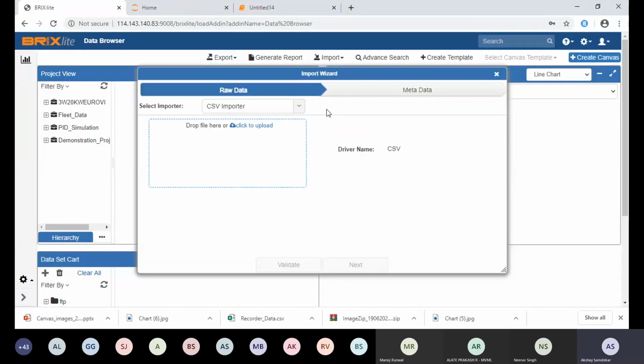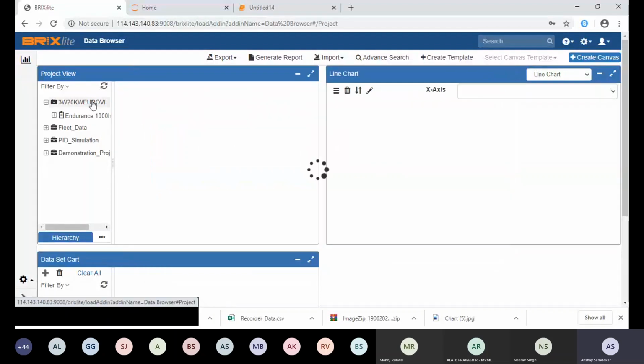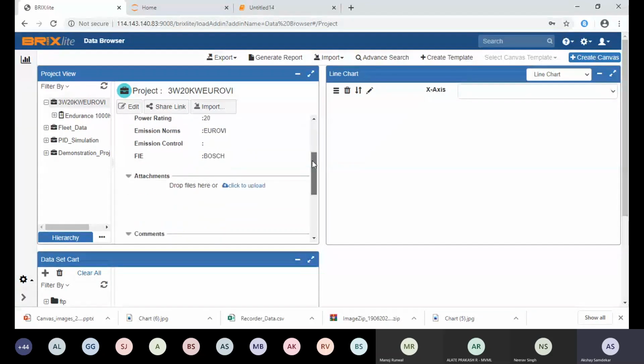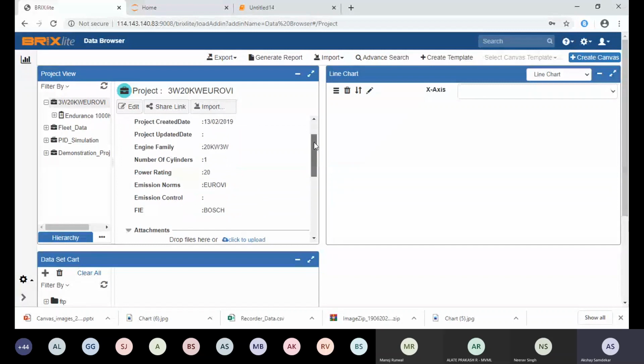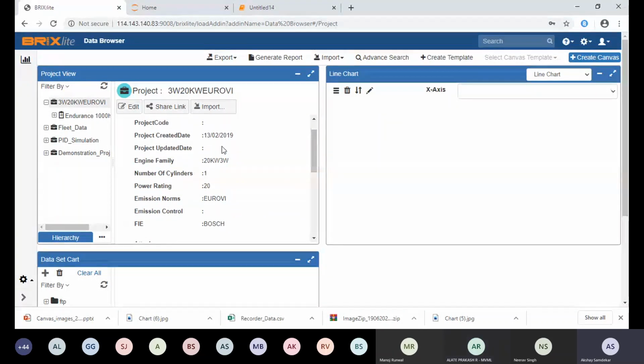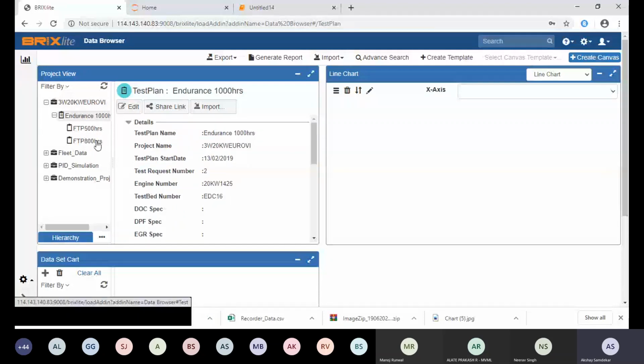You just select a testbed and you can upload a file, right? And you can have an attribute here. Whenever you import a file, you insert metadata. You need to insert your testbed name, or the application will automatically detect which testbed it is coming from, and it will show here that this file is from this particular testbed. Maybe in the same test plan, like FTP 500, FTP 800, suppose they are coming from two different testbeds. When you click on FTP 500, you can see your testbed name here as an attribute, and FTP 800 as metadata. You can see it, and you can do the comparison between these two test data.